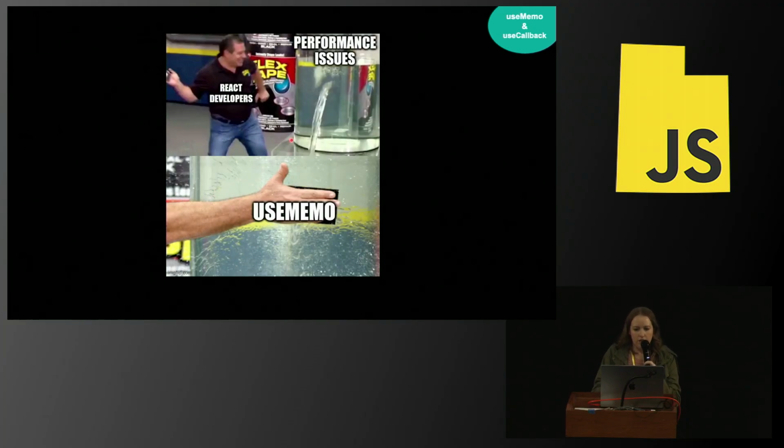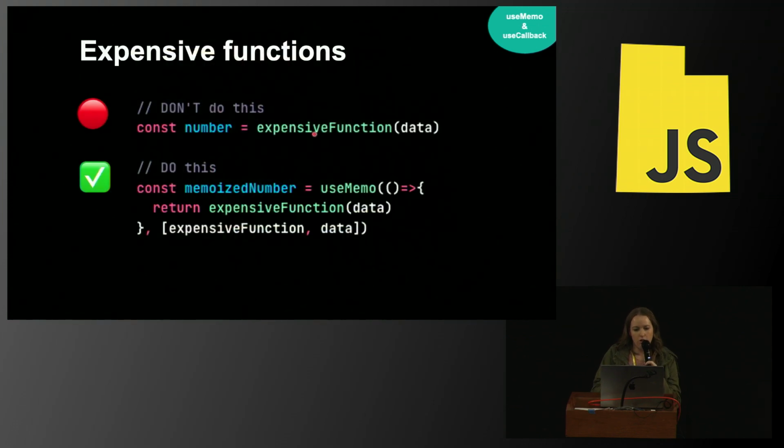The useMemo has an additional little help, and that's that it can help us with some performance issues. When we have functions that are really expensive, I'm talking about functions that take a while to execute, like we're iterating over millions of items of data, or we're processing an image or something like that, those can cause our UI to become laggy. And so instead of calling this expensive function every single time, we're going to wrap this function in a useMemo and only call this function when we absolutely have to.